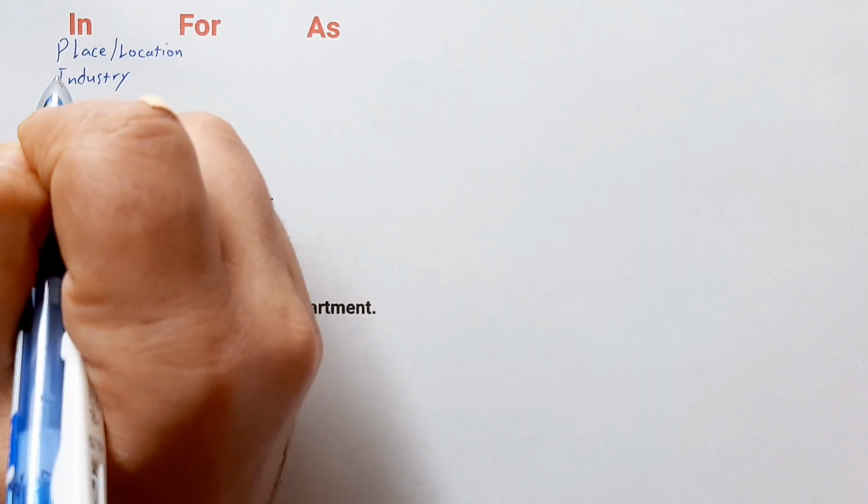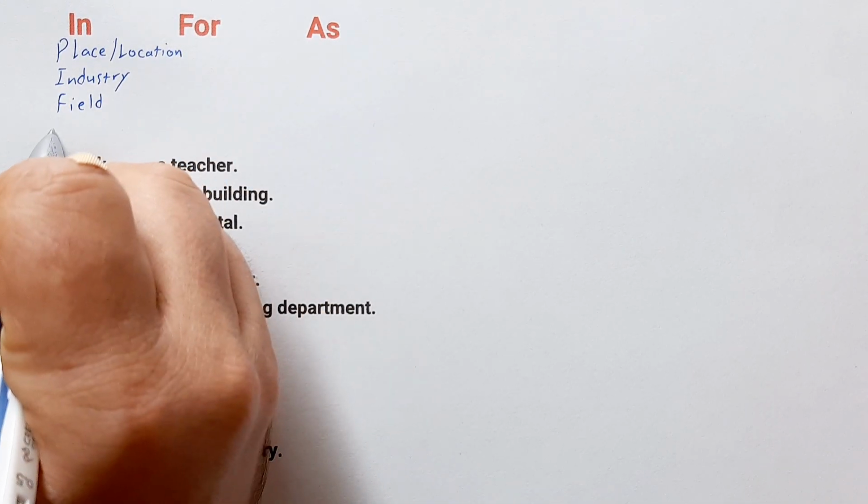It's also used for field and department.